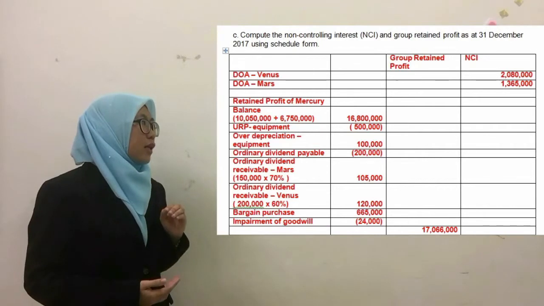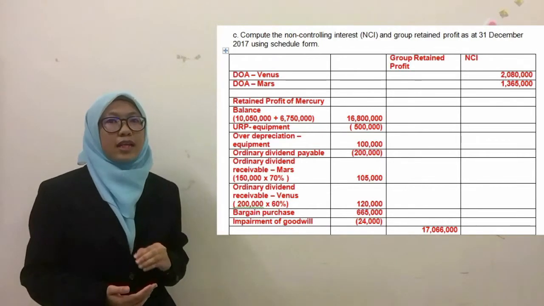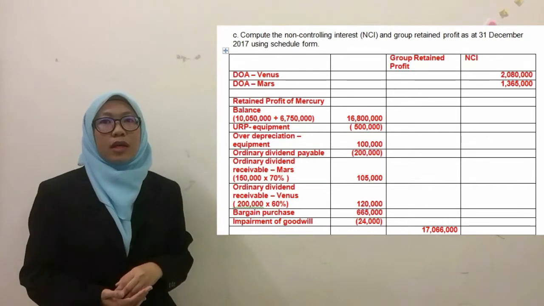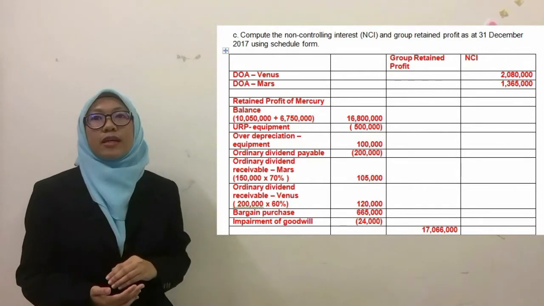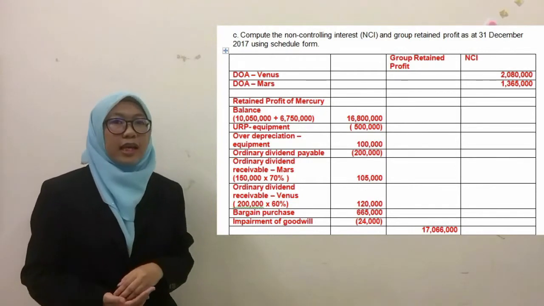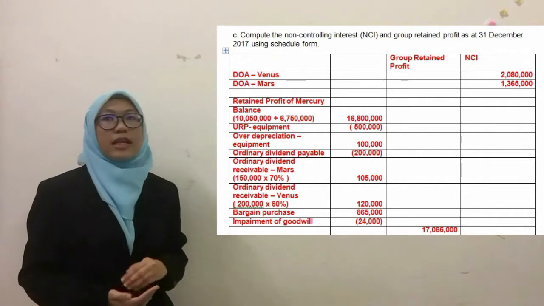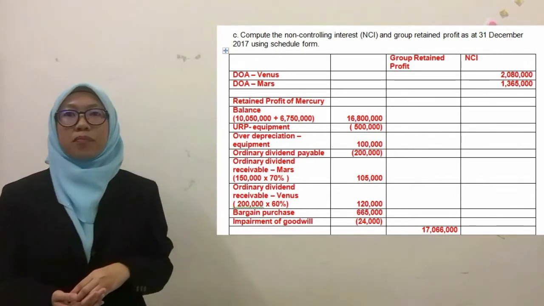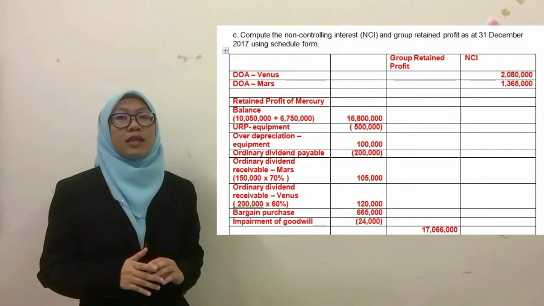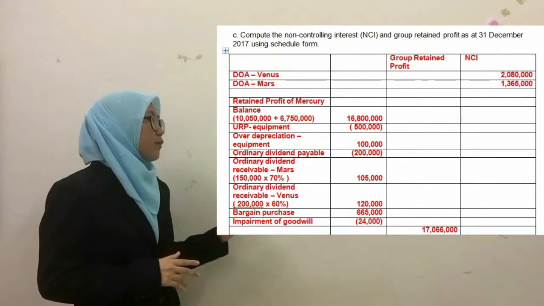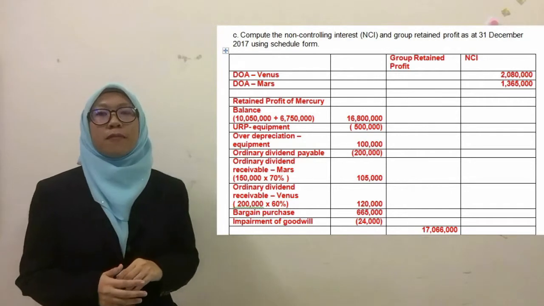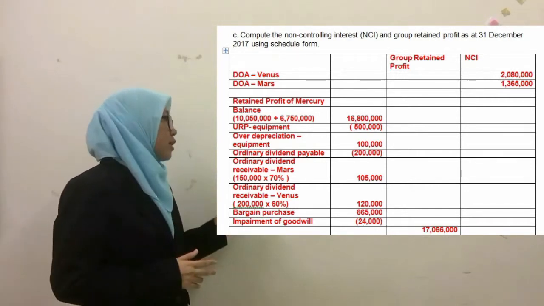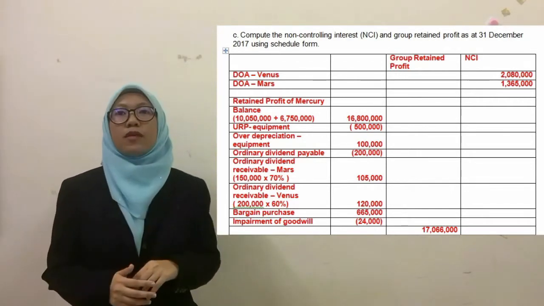So I will answer question 1C. From the date of acquisition for Venus, we get the amount of NCI is 2 million, and for Mars we get the amount of NCI is 1.365 million. So I will explain the calculation for the retained profit. First is the retained profit of Mercury.